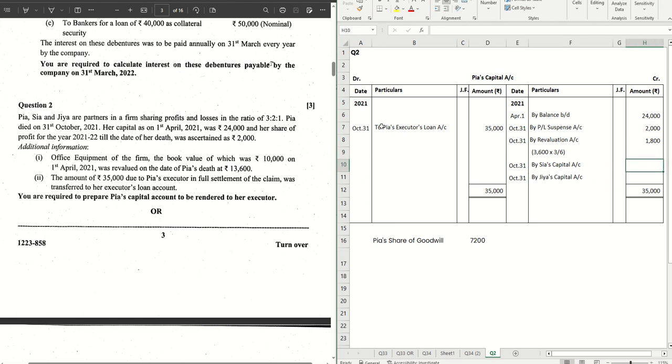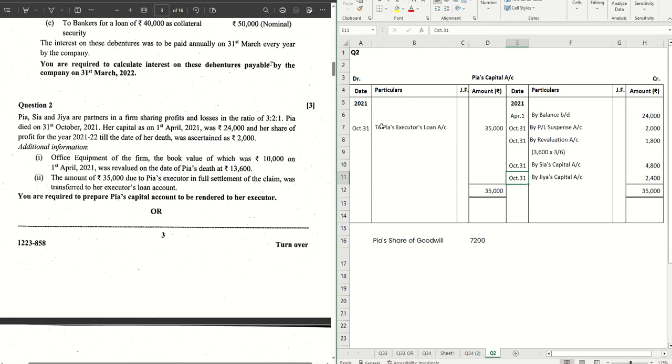amount will be 7200 into the share, which is 2 is to 1, that means 2 by 3, and here it becomes 7200 minus 4800, 2400. These are the amounts. Now if you do the addition, this is coming to 35,000, right? So this is the account which they have asked for 3 marks.